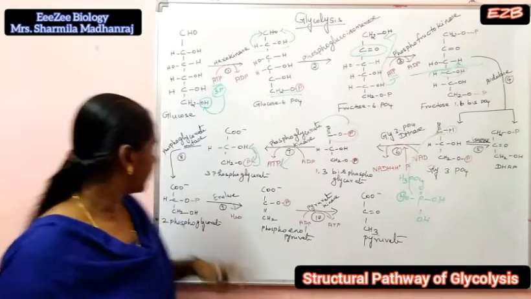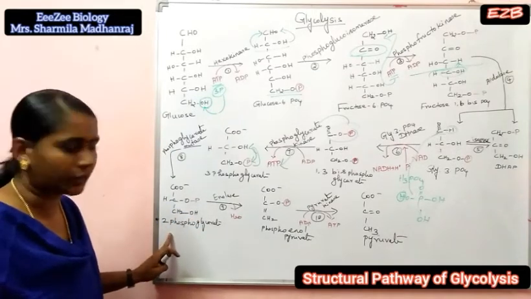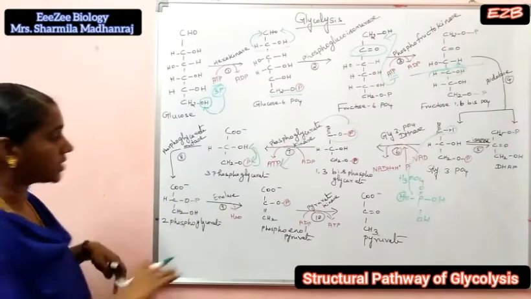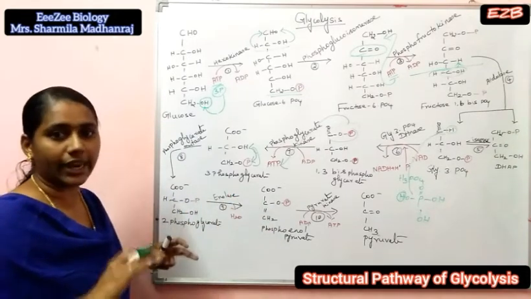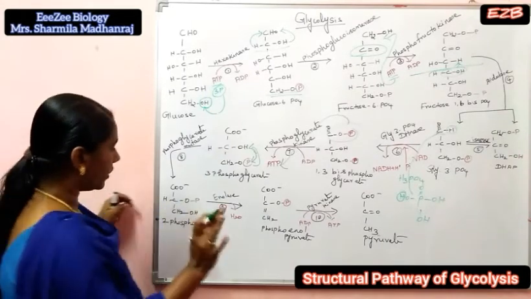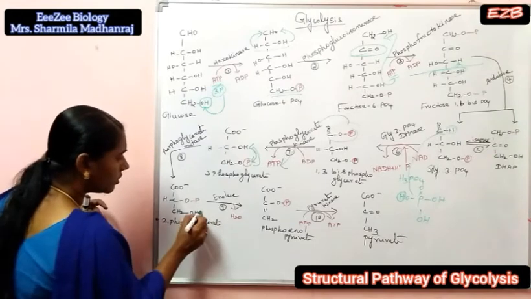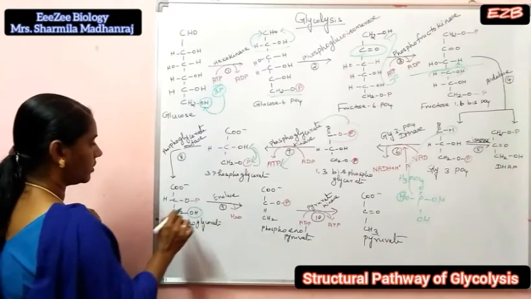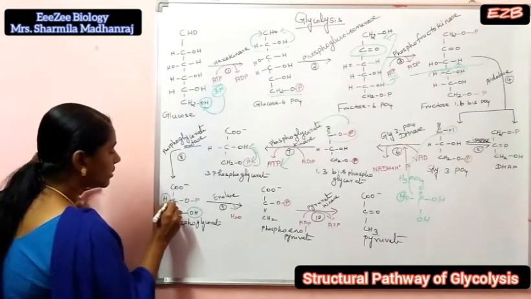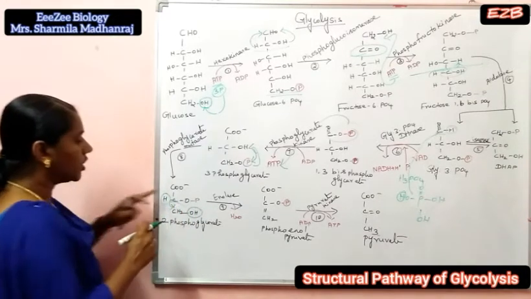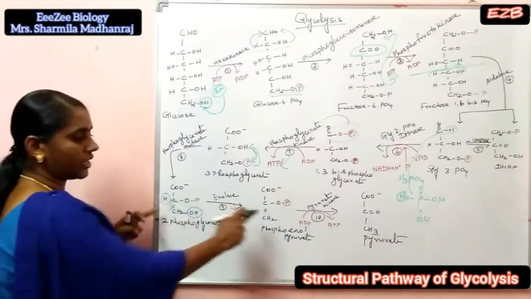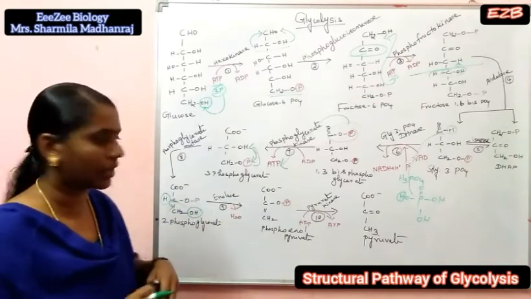Next, ninth step, 2-phosphoglycerate is converted to phosphoenol pyruvate. Here the enzyme is enolase. Here dehydration takes place. Dehydration means removal of water molecules. From where? Here OH and here hydrogen. So that water molecule goes out and this bond shifts to here. So COO minus and COP double bond CH2. This is phosphoenol pyruvate.